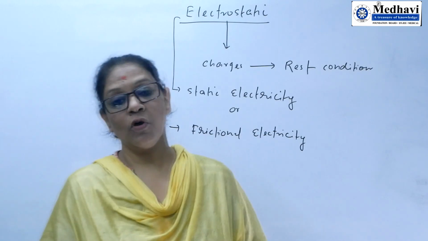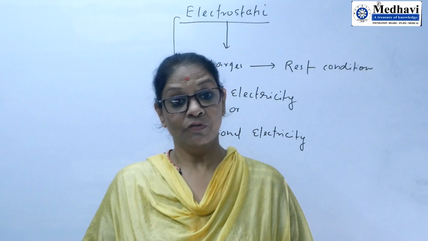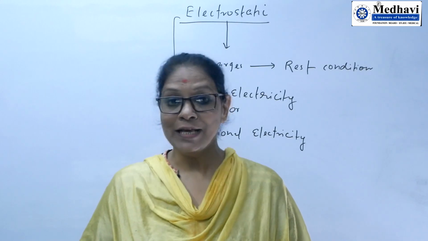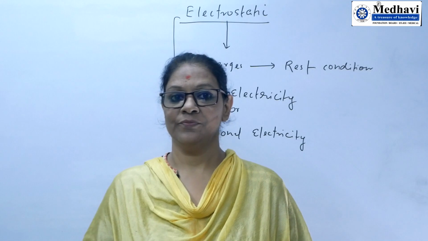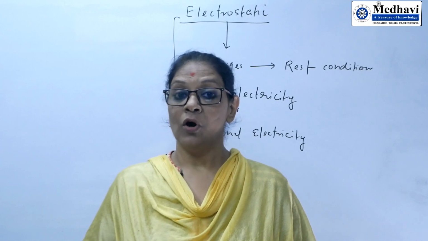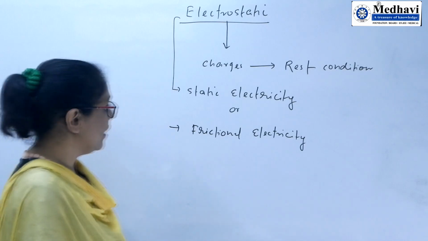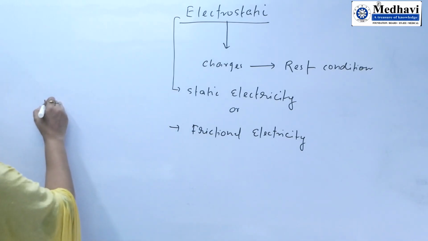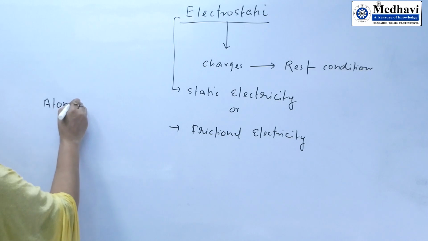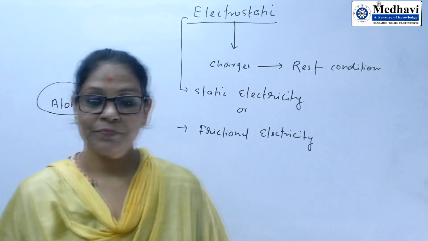So, before going to study the detail of this chapter, first we should know the origin of the charges. How can we produce charge? Origin of the charge. So, here as you know that an atom is neutral.